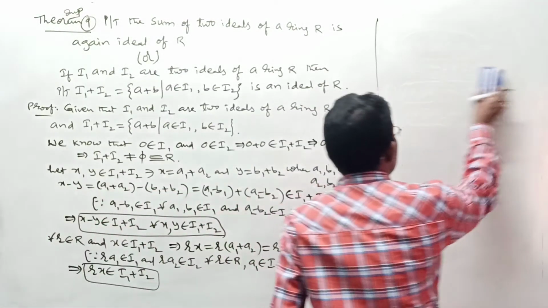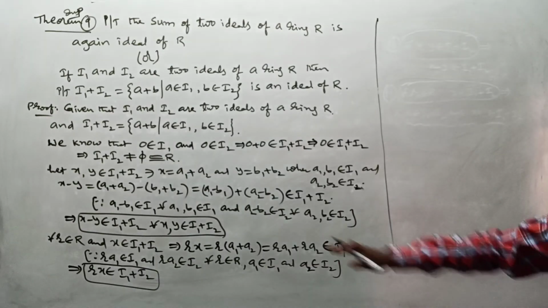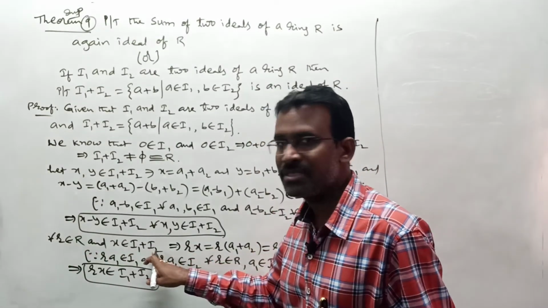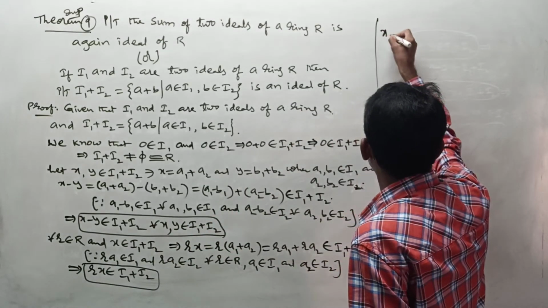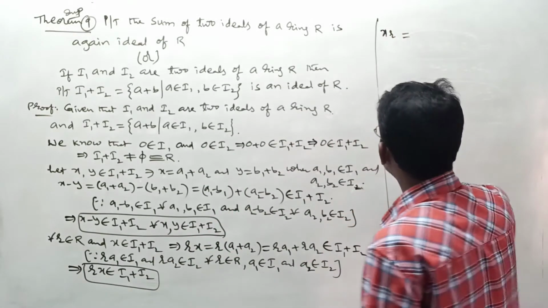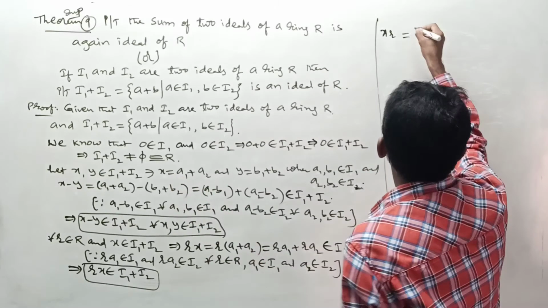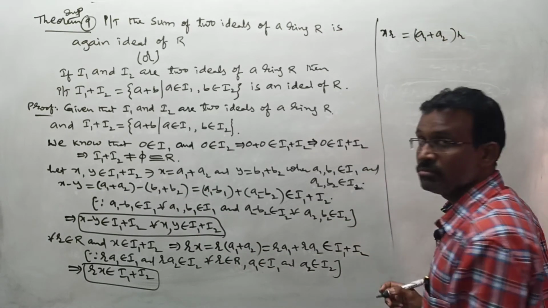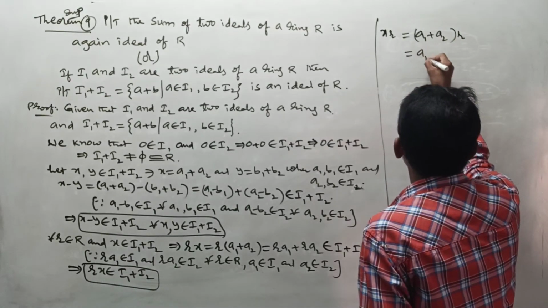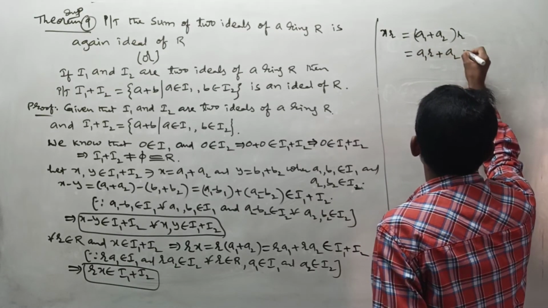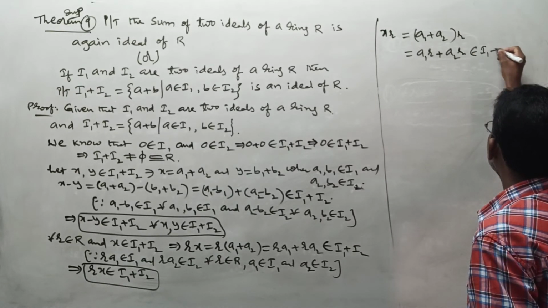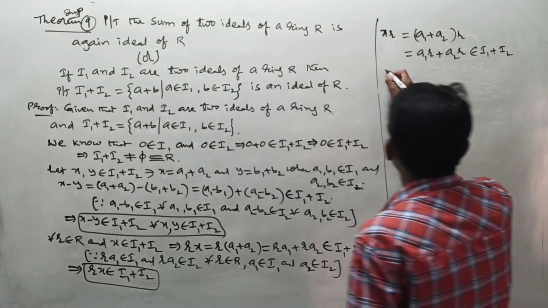In a similar way, next go for the right ideal condition. Again here R belongs to R, x belongs to I1 plus I2. Now let us find x into R. What is x here? A1 plus A2 into R. You can write this as A1 into R plus A2 into R. Directly I am writing this belongs to I1 plus I2 due to this reason.